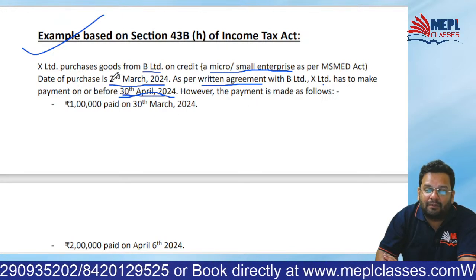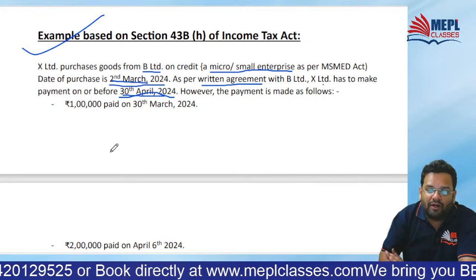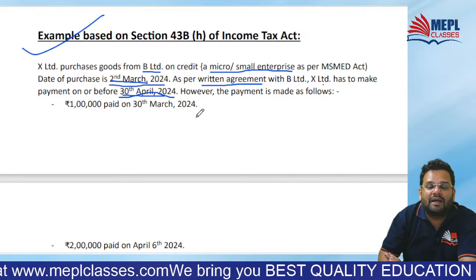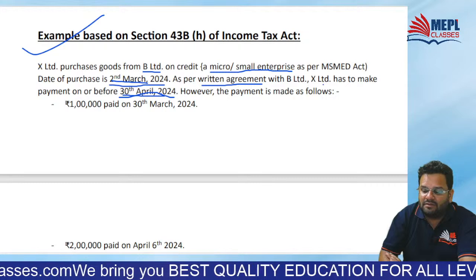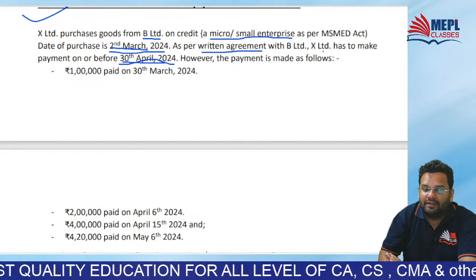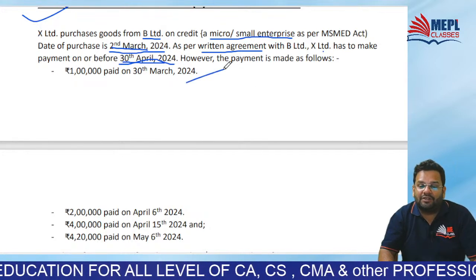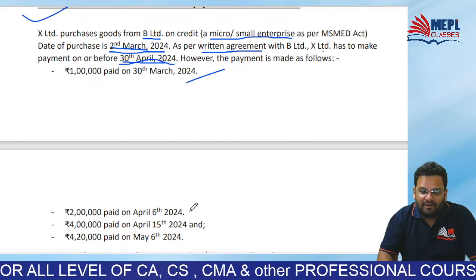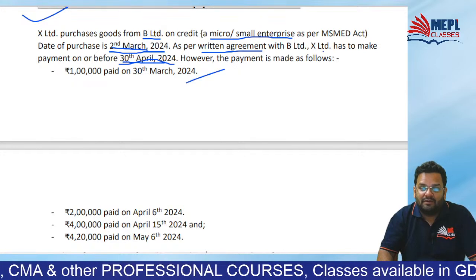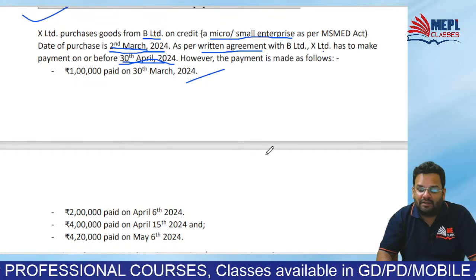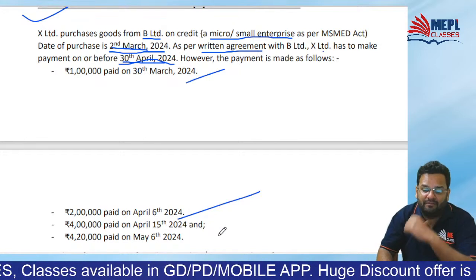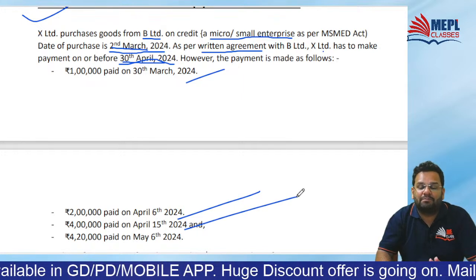So calculate from 2nd March, the date of purchase. Now see what happened. 1 lakh is paid on 30 March 24. Is it within time? Absolutely, it is within time. So take the deduction happily. Is 2 lakh paid on 6th April within time? Yes. Take the deduction happily. Is 4 lakh paid on 15th April within time? Yes, take the deduction happily.